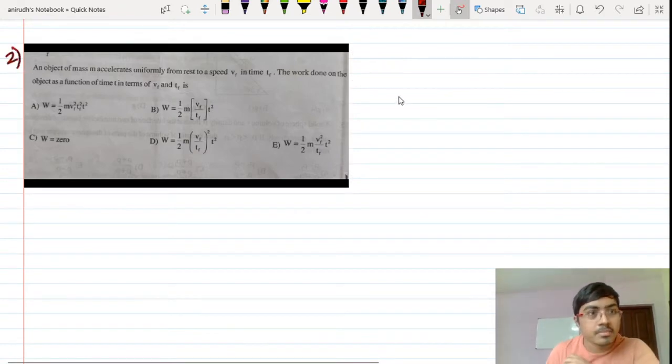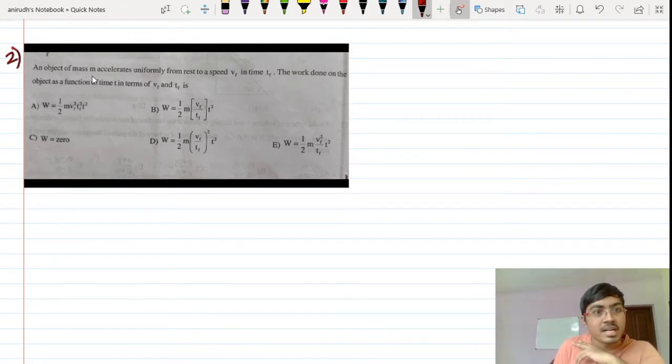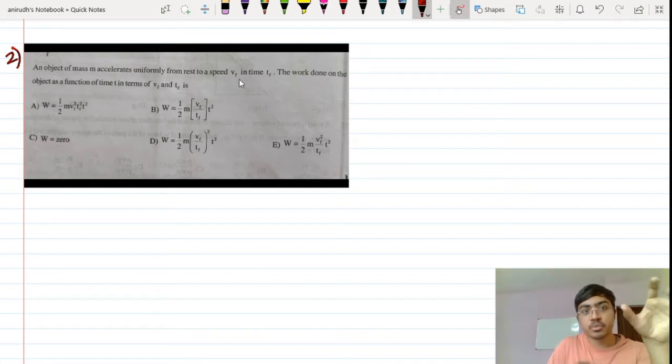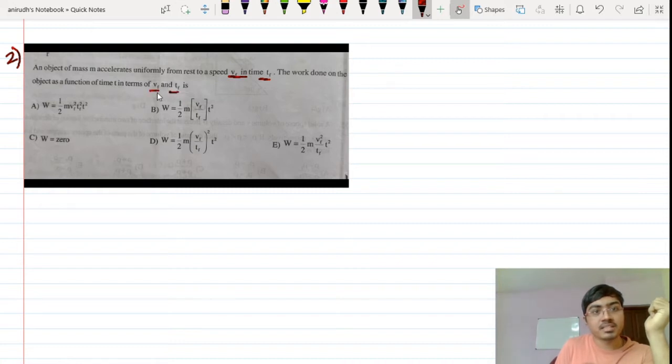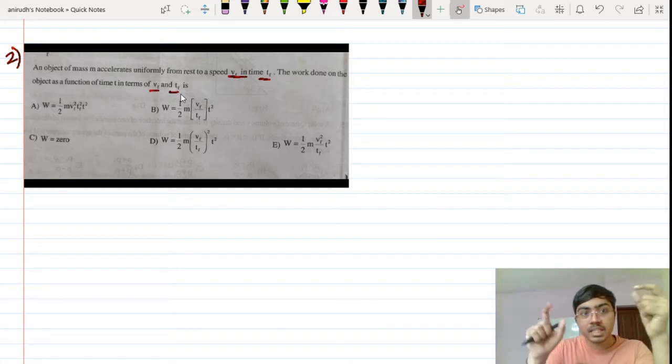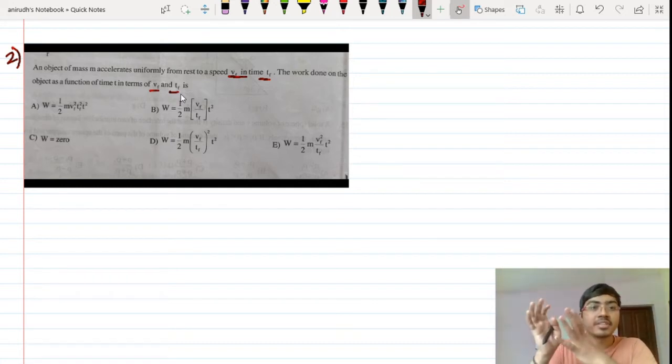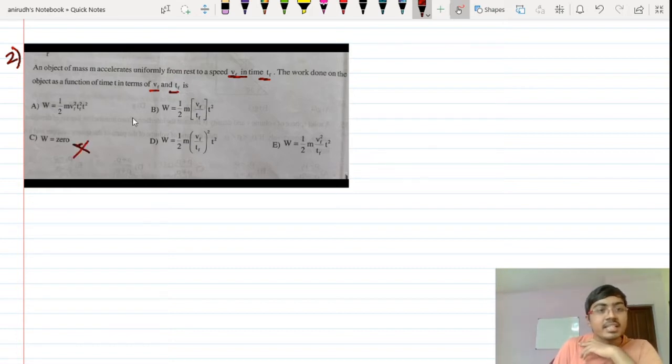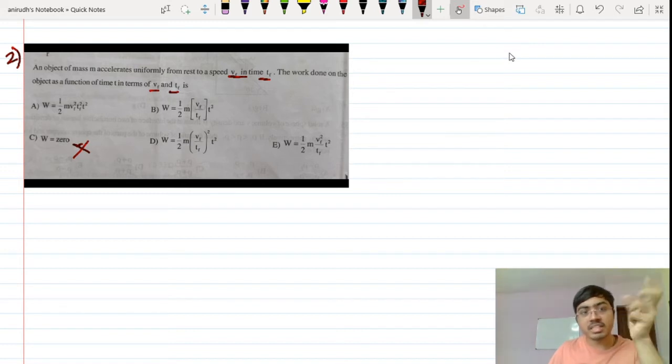So this is the question number 2. It says that an object of mass m accelerates uniformly from rest to a speed vf in time tf. The work done on the object as a function of time, in terms of vf and tf. That calls for a bit of calculation, I mean, a bit of rearrangement in the formula. It cannot be 0 because it is actually increasing the velocity. So work done cannot be 0 because there is an increase in velocity.